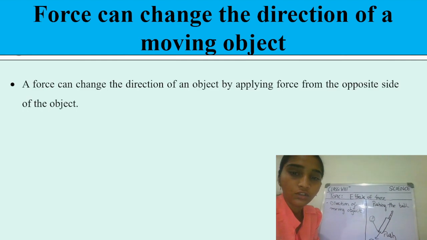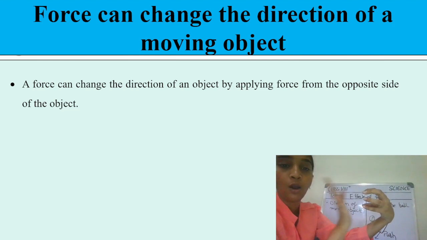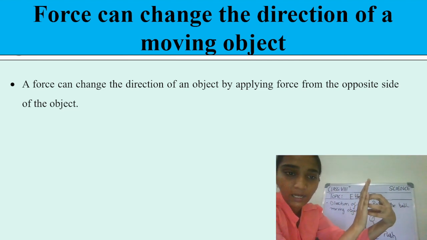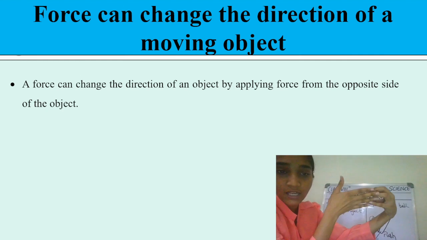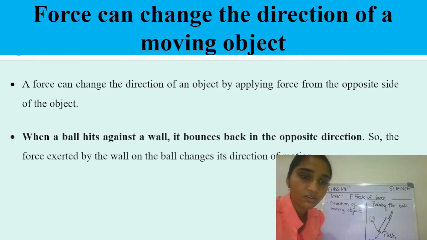Very good. So students, a force can change the direction of an object by being applied from the opposite side of the object. We can say that from the opposite side we are applying the force, right? The ball is coming from this side, and we are applying the force in the opposite direction with the help of the bat. So here the direction of the ball changes.